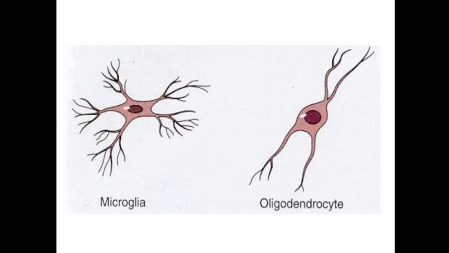This cell belongs to the MPS, the mononuclear phagocyte system, and the microglia are present in the grey matter as well as in the white matter. They engulf foreign bodies. As we have phagocytes in the connective tissue, we have the microglia in the nervous system. So this was about the neuroglia proper.